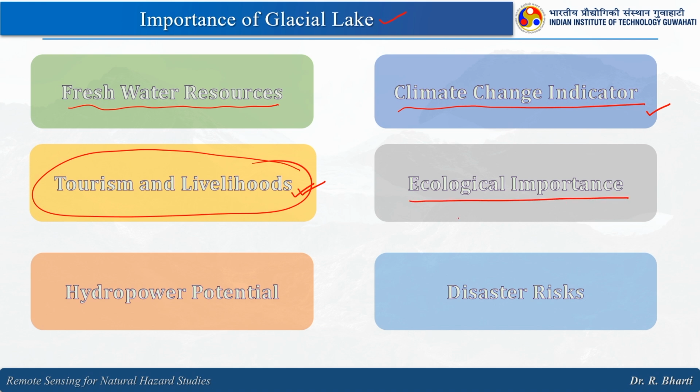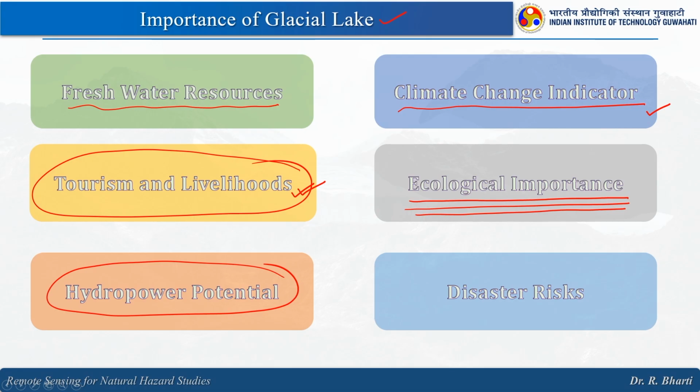Ecological importance, naturally the ecology of that particular area will be maintained, and they also have the potential of hydropower generation. And then the most important thing, we need to be very careful and we need to monitor these glacial lakes for any potential hazard, right.